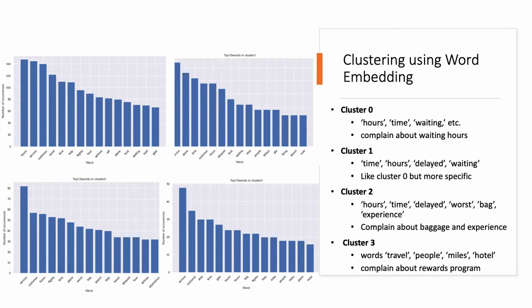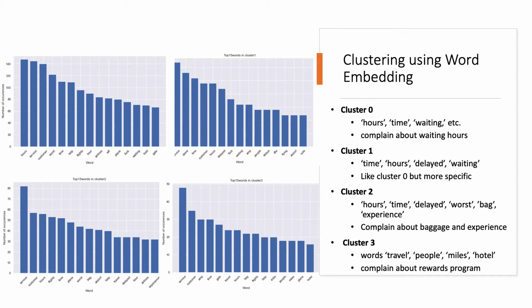Next, let's move on to topic modeling. As my data is unlabeled, extracting topics from negative tweets would be something interesting to explore. This would provide some insights to airline companies, helping them understand what customers are complaining about and improve their service quality on Twitter accordingly. The first method I implemented is k-means clustering using word embedding.